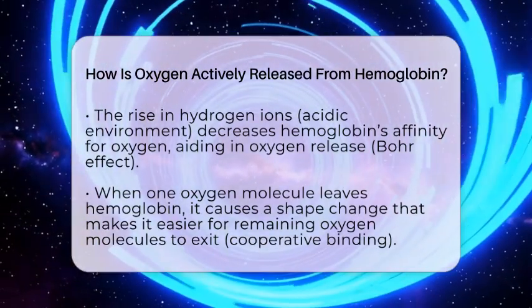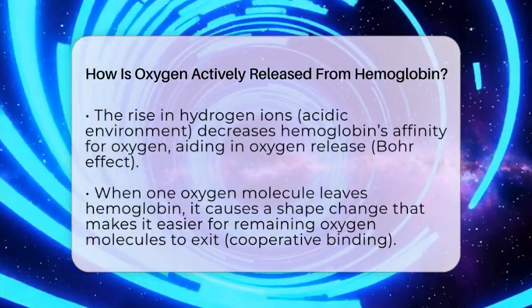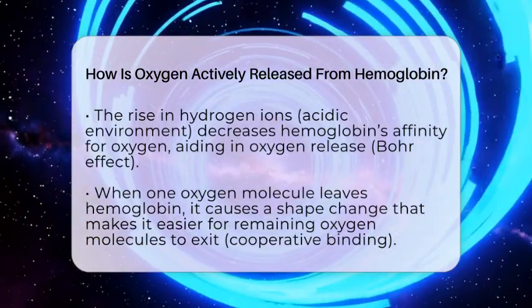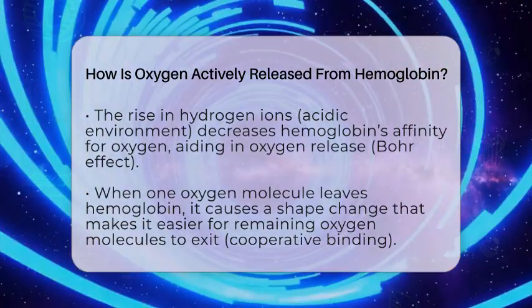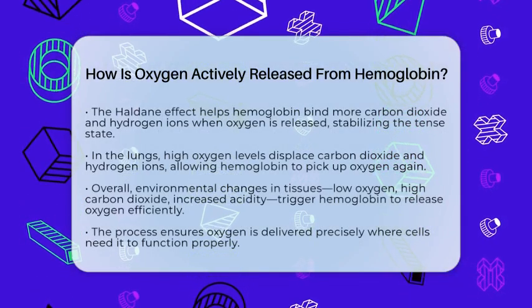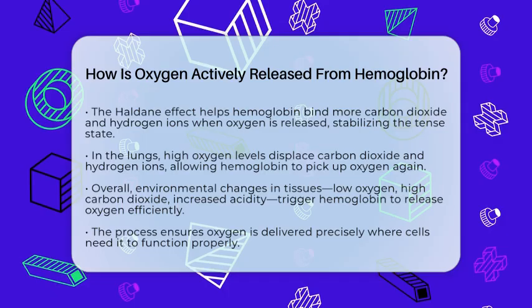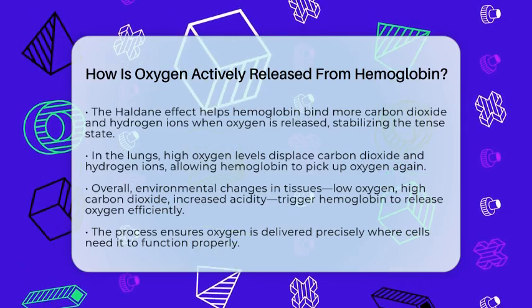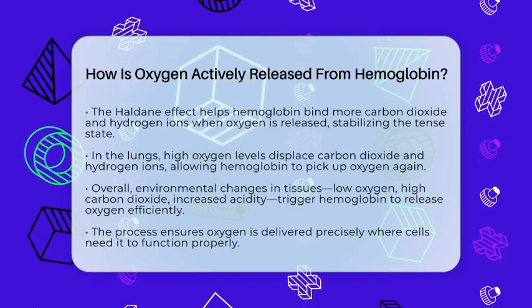The Haldane effect also helps. When oxygen is released in tissues, hemoglobin can bind more carbon dioxide and hydrogen ions, which stabilizes the tense state and promotes oxygen release. In the lungs, the high oxygen levels displace carbon dioxide and hydrogen ions, helping hemoglobin pick up oxygen again.